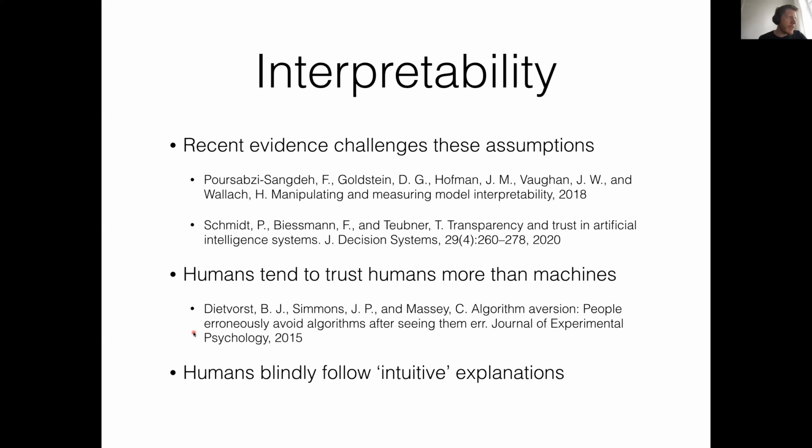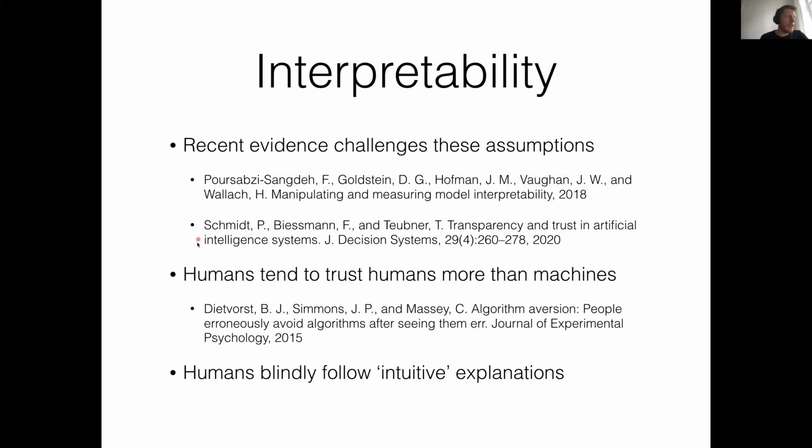Some recent experimental evidence challenges the assumption that XAI methods help to foster trust. For instance, this study here showed that sometimes showing explanations or increased levels of transparency actually led to information overload and made people slower at tasks, and it wasn't really helpful. So it didn't lead to trust.